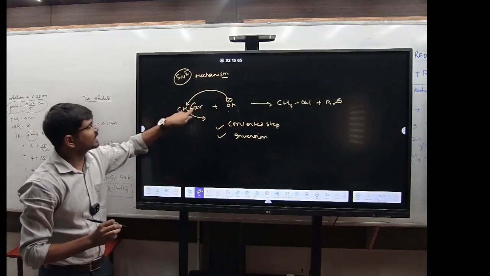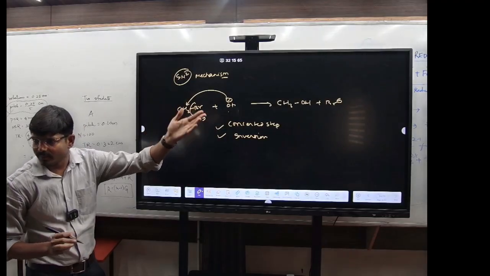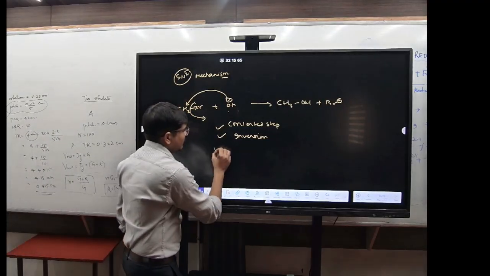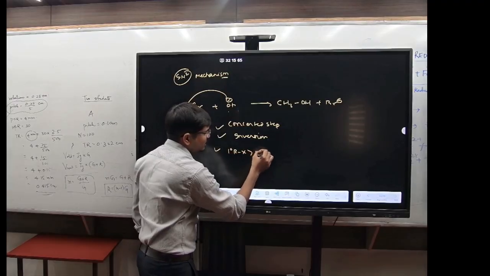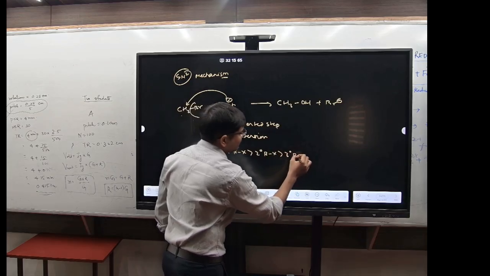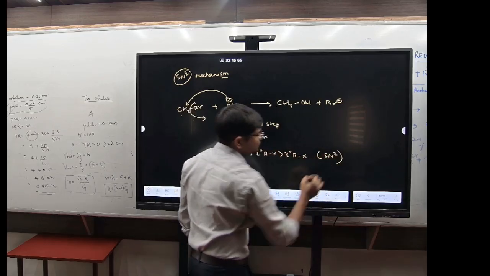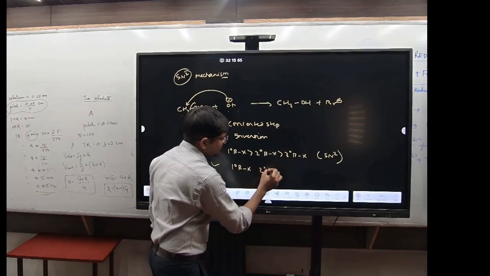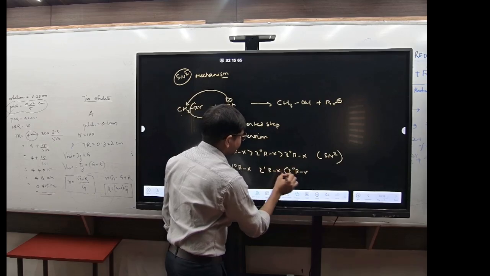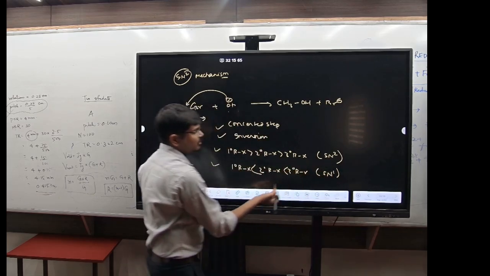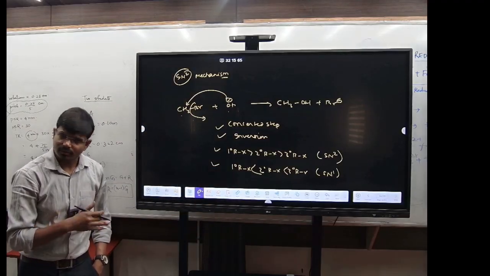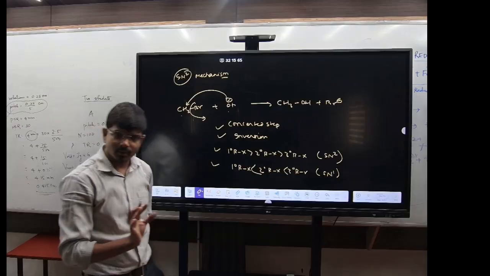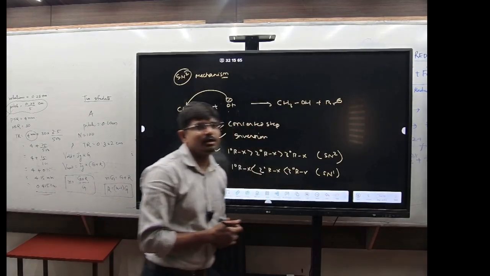Since OH minus is attacking the CH3Br, it will be favored if the alkyl halide is less sterically crowded. It means that if I'm comparing the rate, 1 degree RX is greater than 2 degree RX, which is greater than 3 degree RX, if it is following the SN2 mechanism. But if I'm comparing 2 degree RX and 3 degree RX with the SN1, then 3 degree will be greater than 1 degree. So this is the order for SN2, and this is the order for SN1. Clear to you all? Now see here, next one, write it down.